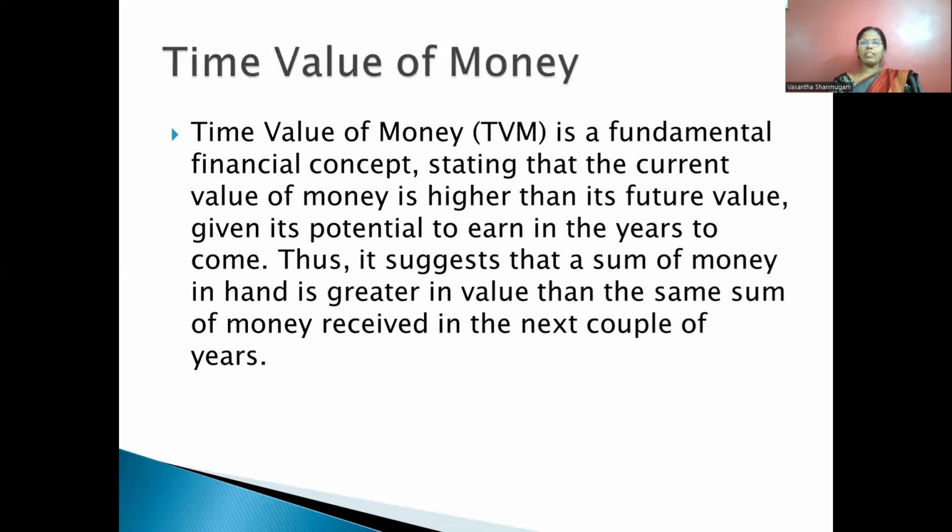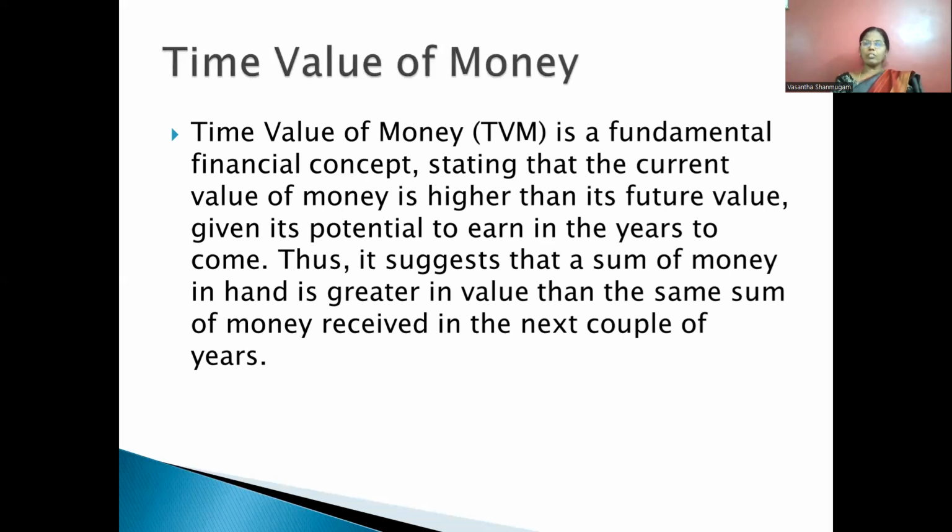In the beginning I explained that the value of rupees 100 is more than the 110 you are getting in the future. The time value of money is typically thought of in terms of the amount of interest that would have been earned had money been invested in an interest-bearing account instead of not investing it. So this is called the time value of money.